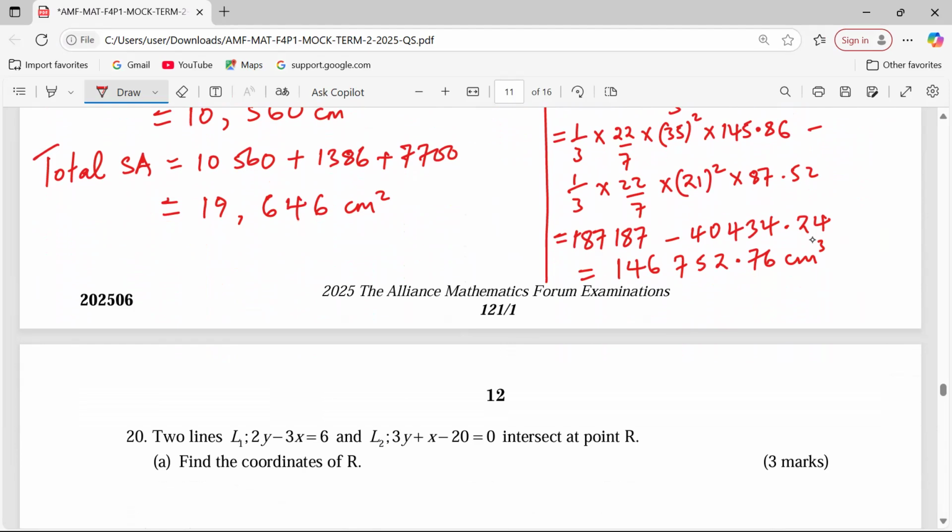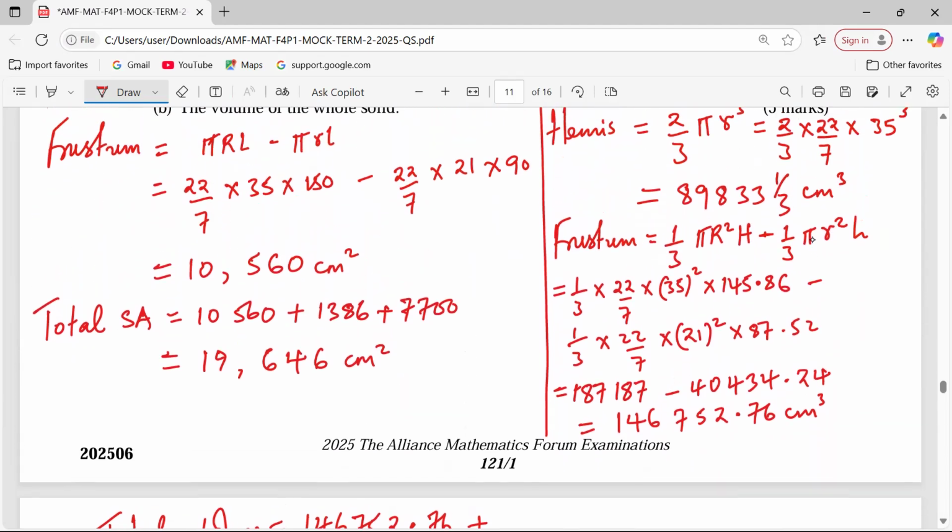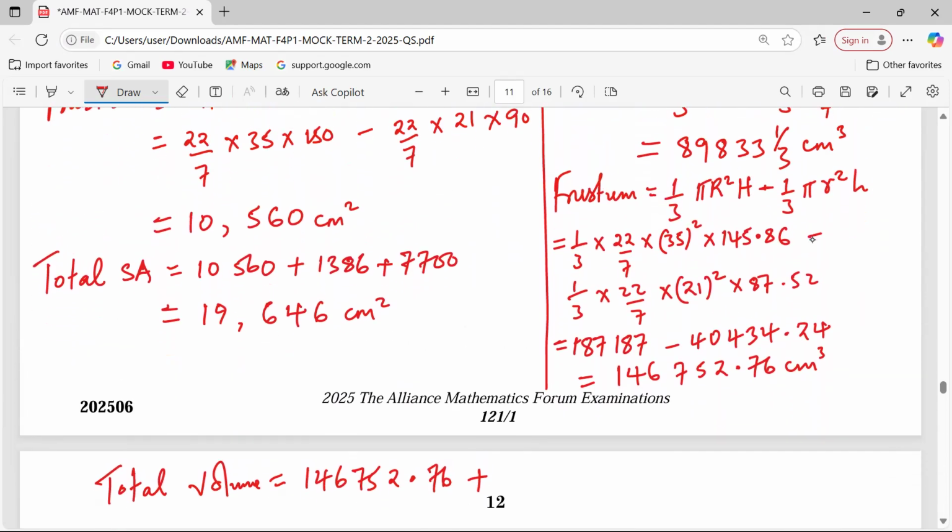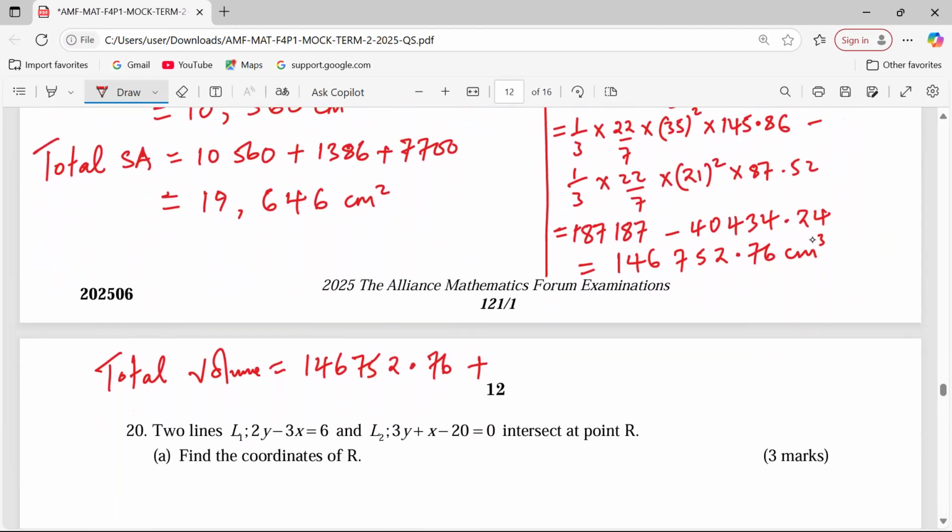So total volume shall be 146,752.76, and I add for the hemisphere 89,833 and a third.